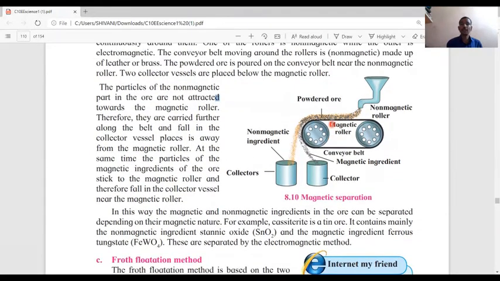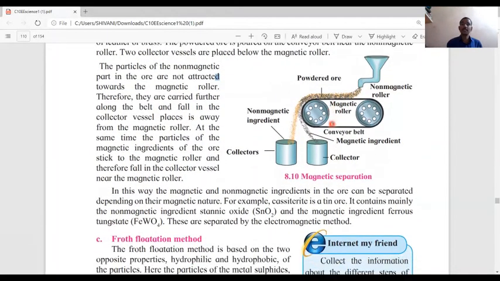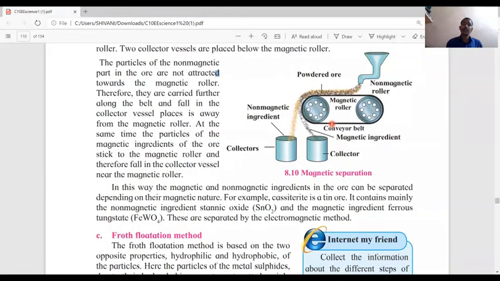Now there are two collectors placed at the bottom of the rollers. One container collects non-magnetic ingredients and the other container collects magnetic ingredients.